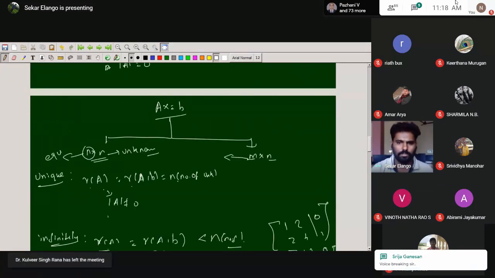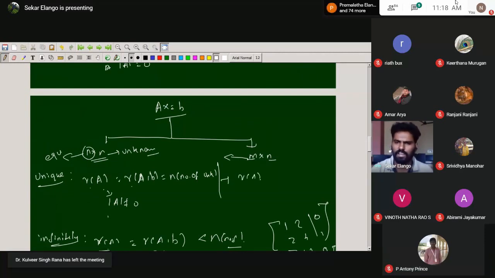In a rectangular matrix also the same idea applies. Rank of A and rank of [A, B] is equal to n, where n is the number of unknowns. So same thing here also. Infinitely many solutions also follow the same idea: rank of A is equal to rank of [A, B] is less than n.